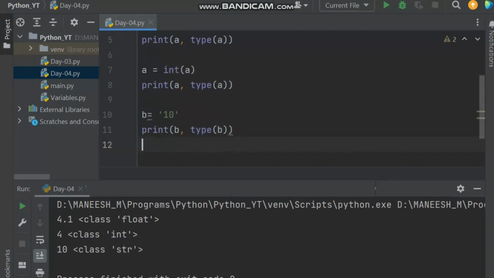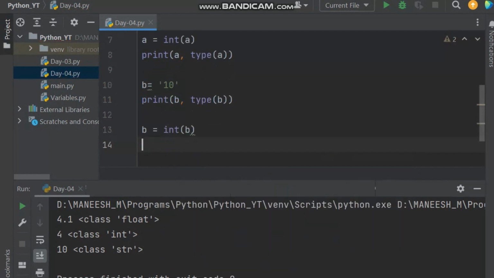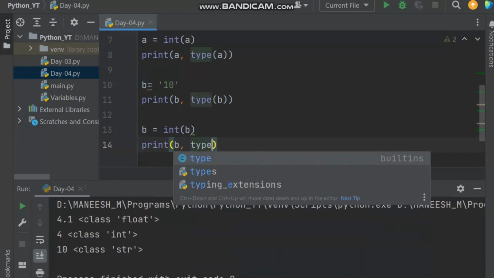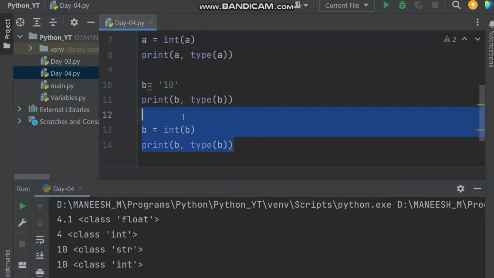If you want to typecast it, simply what you have to do is int of b, and then you can check b comma type of b. If you check this, you get class int. So we have successfully done the typecasting, right? But it is not suitable for all examples.